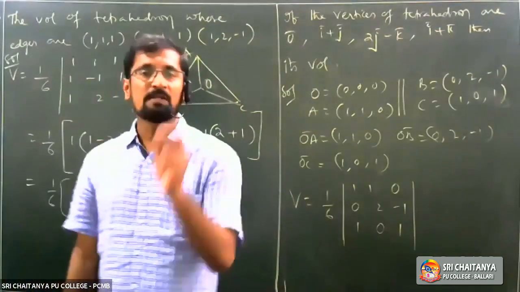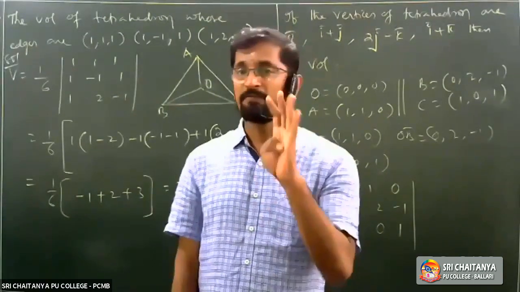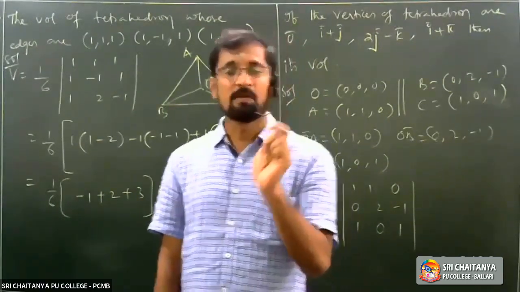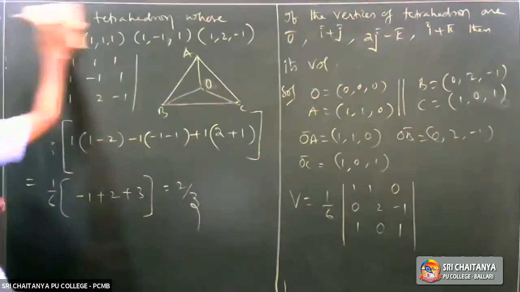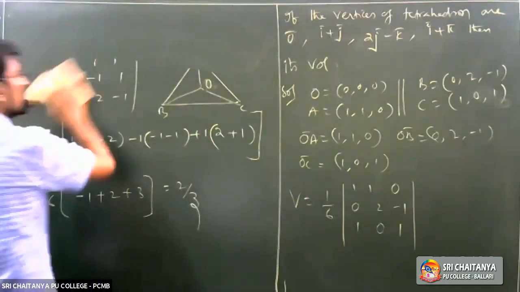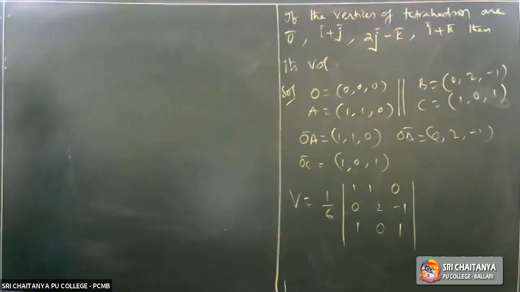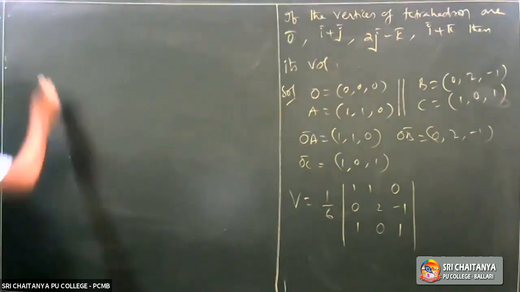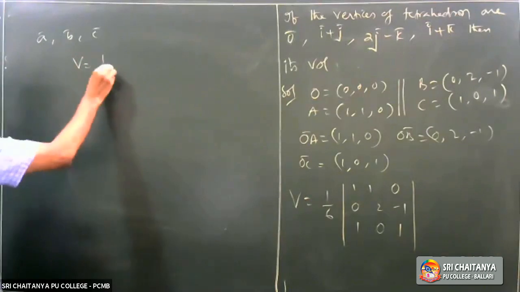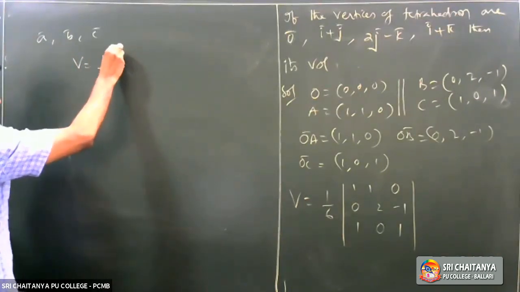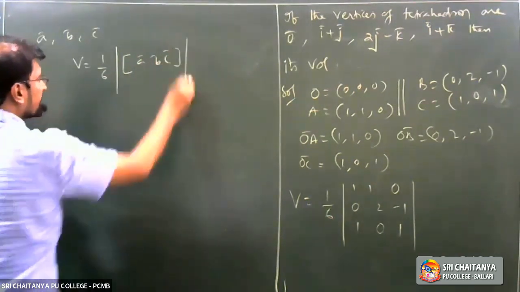I am going to repeat the process of how to find the volume of a tetrahedron if four vertices have been given to you. Now see here, once again. If three edges have been given to you, A bar, B bar, C bar, then the volume of the tetrahedron is equal to 1 by 6 into the magnitude of box A bar, B bar, C bar, right?